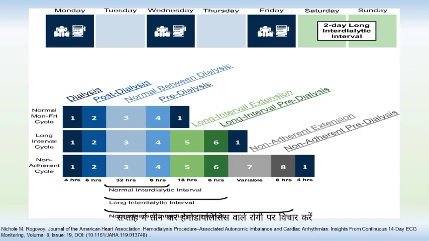Consider a patient with thrice-a-week hemodialysis schedule, Monday, Wednesday, and Friday. They experience a 2-day-long interdialytic interval on Saturday and Sunday. For a patient with twice-a-week schedule, that is Monday and Friday, the regular interdialytic period is nearly 32 hours, and the length of the prolonged interdialytic period over the weekend is much longer at about 56 hours. And in patients who do not follow any standard dialytic pattern, there is a variable prolonged interdialytic period of at least 72 hours or longer, and this may then predispose to occurrence of arrhythmias.